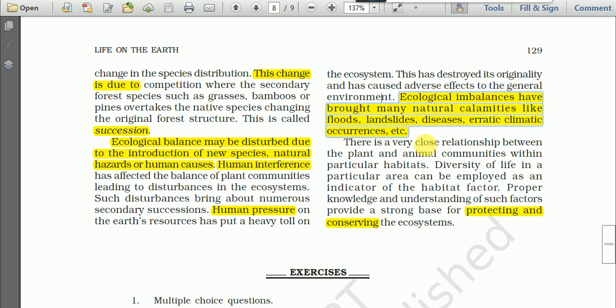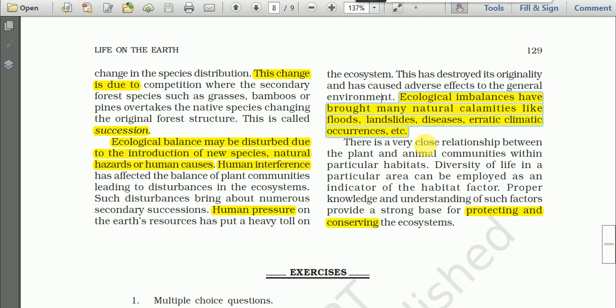So what are the effects of ecological imbalances? Ecological imbalances cause flood, landslide, and diseases. For example, now we have this COVID-19 pandemic. Then erratic climatic occurrences. All these are effects of ecological imbalances.